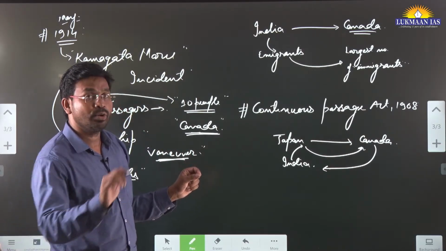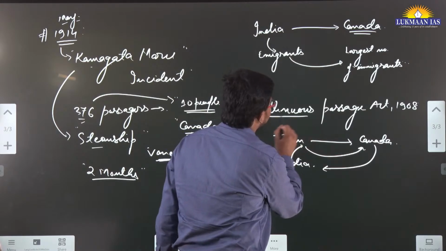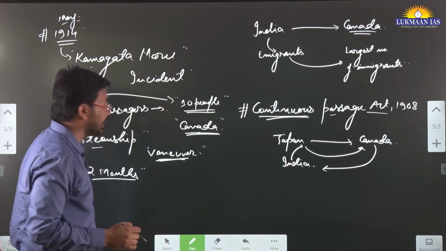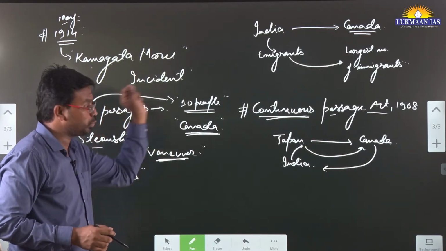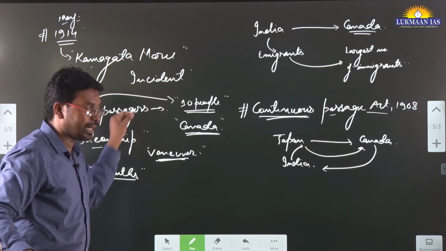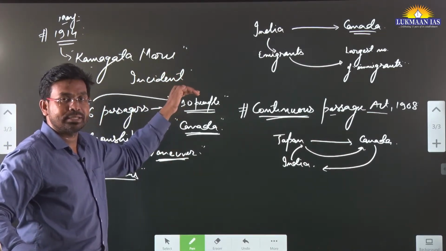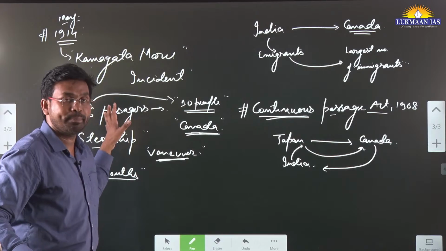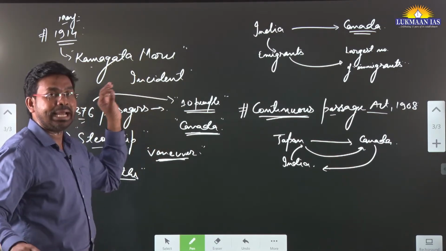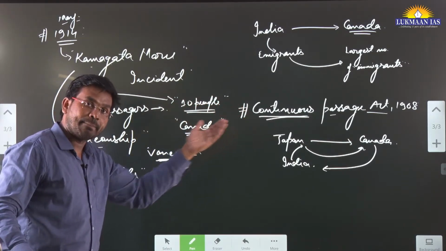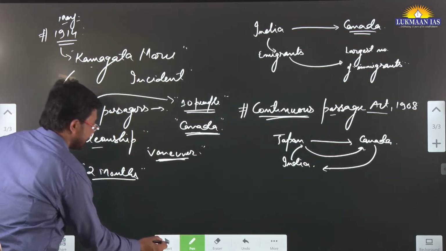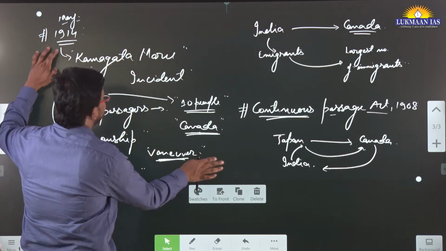One of the acts they applied is the Continuous Passage Act. According to this act, those people who come directly from their country of origin to Canada will be given entry. Otherwise, those who followed other routes from their country to another country and then to Canada will not be allowed entry. So most of the people were denied entry into Canada. They came back to India, and at that point of time the Britishers were there.